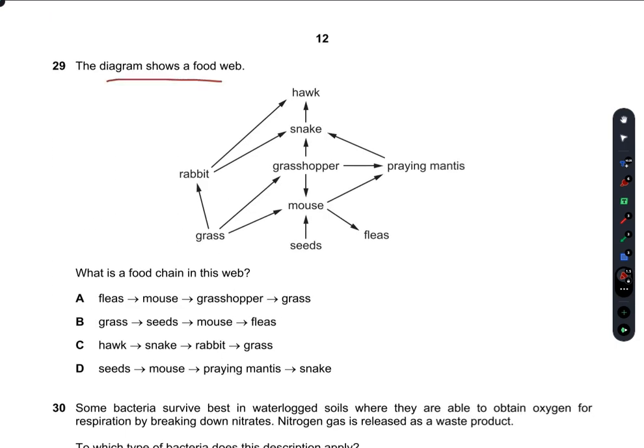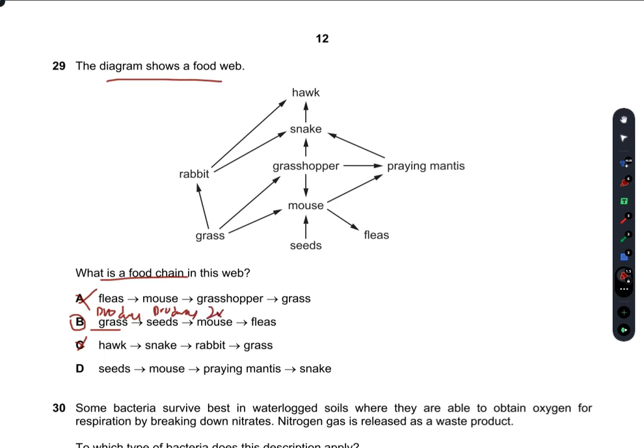The diagram shows a food web. What is a food chain in this web? So remember one thing, a food chain always starts with a producer. So A and C would be incorrect. Now some of you might put B as the right answer here, but B is incorrect. Why is B incorrect? Because grass is a producer and seed is a producer as well. So there are two producers here.